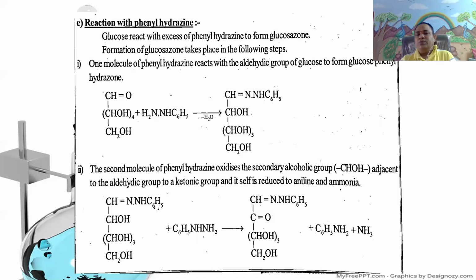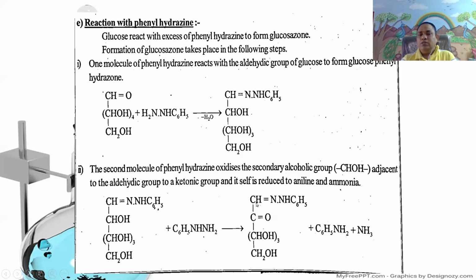When it combines with the second mole of phenylhydrazine, this second mole oxidizes the secondary alcoholic group, that is the CHOH group adjacent to the aldehyde group, to a ketonic group, and itself is reduced to aniline and ammonia.